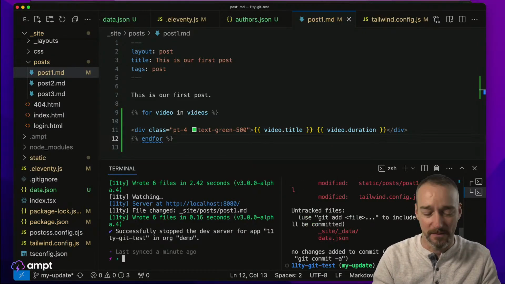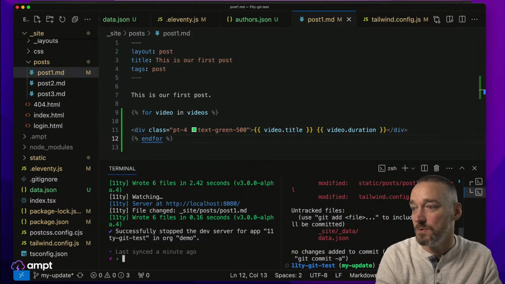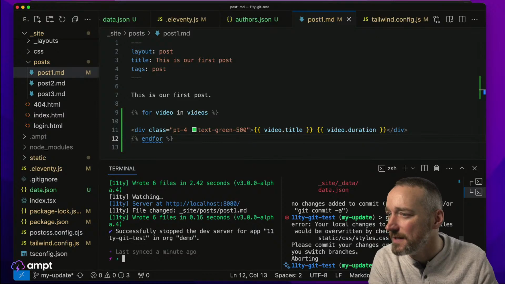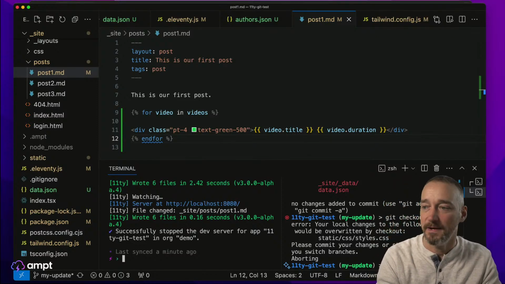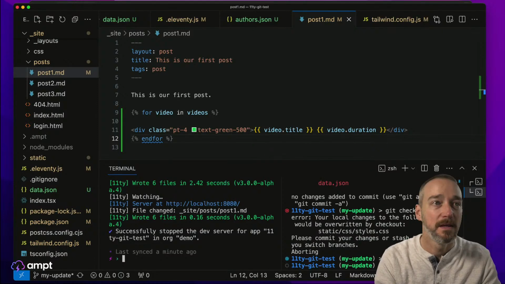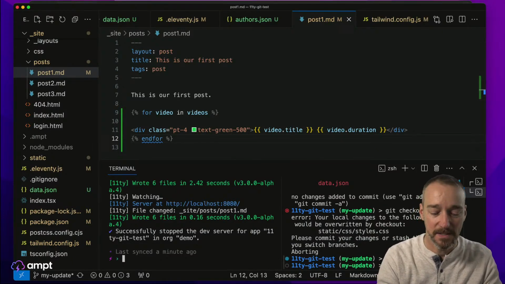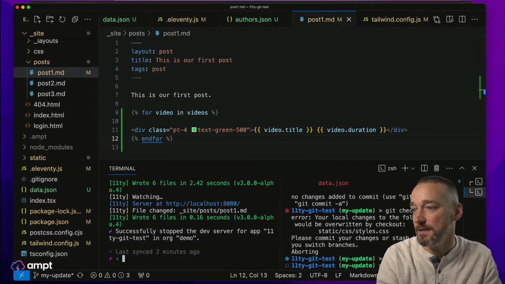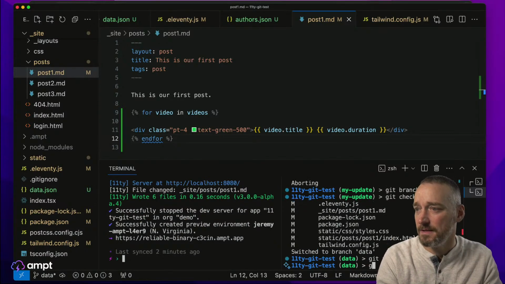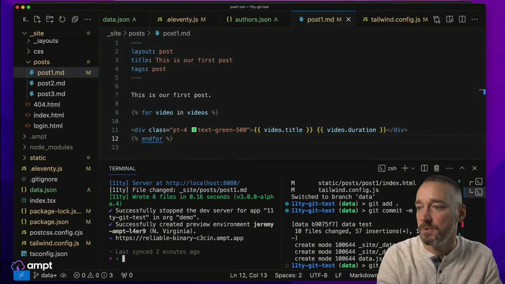So our git status here. Also, we want to do git checkout main. We should be able to check this out without overwriting it. Oh, it doesn't like that because we've done some things. Oh, fun. All right, well, let's do this. Let's do git branch data like that, and we will git checkout data. And then we are going to do git add, git commit, data test, git push.